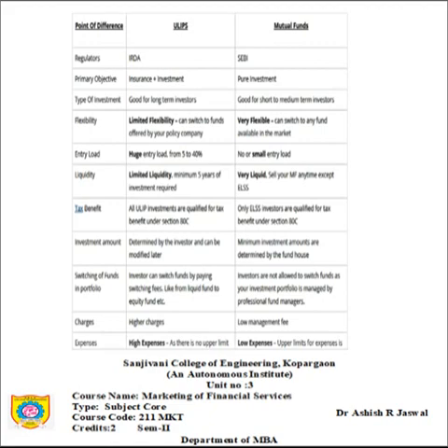Hence, ULIP will provide insurance, investment and tax benefit. But mutual funds will not provide insurance; they will take care of only wealth creation as an investment, and maybe some of the funds will be applicable for tax benefit. With this, we conclude the different types of life insurance.